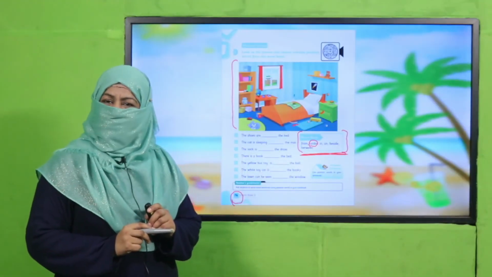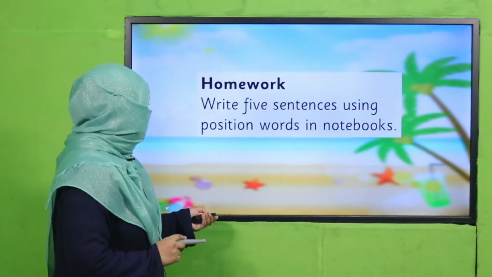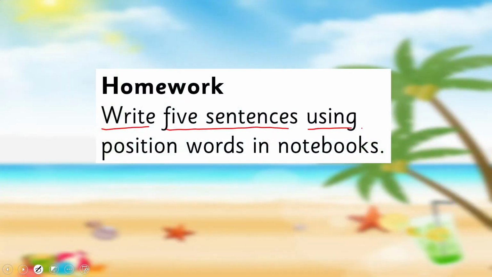Yes, my dear children, are you done with it? Good job. Now it's time for your homework. You will write 5 sentences using position words in your notebook.